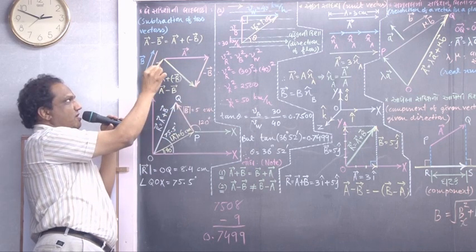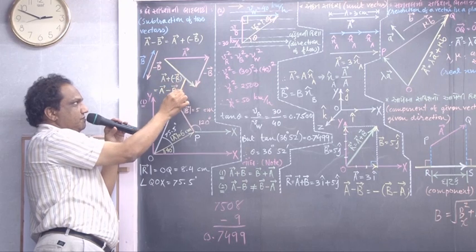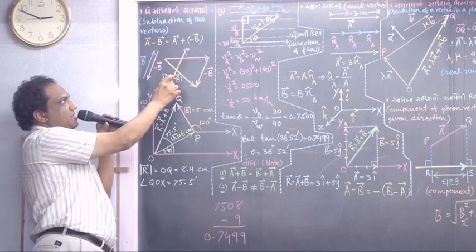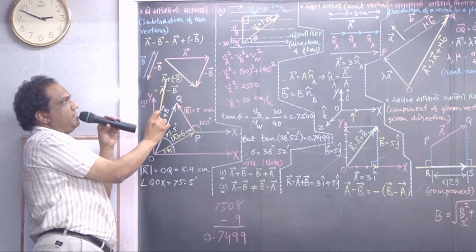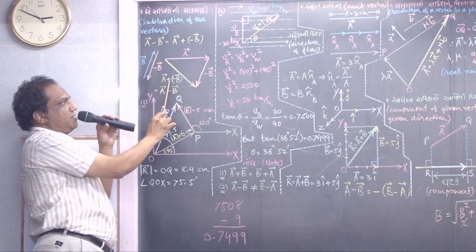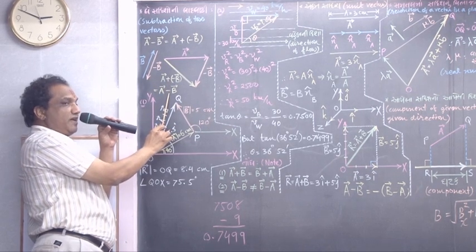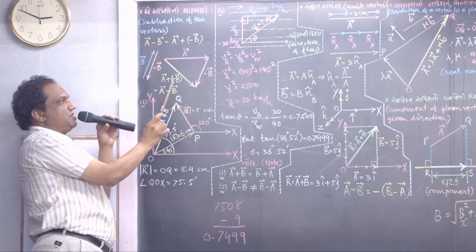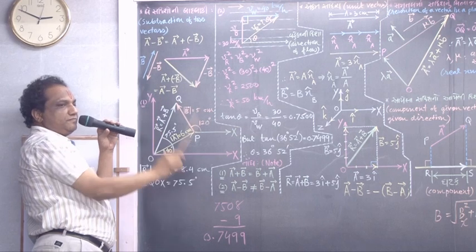It is this plus this. So it is vector A plus minus of vector B. Plus minus minus. So finally you have got the vector which represents subtraction of vector B from vector A.